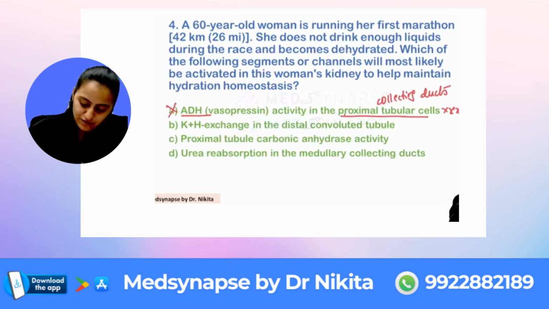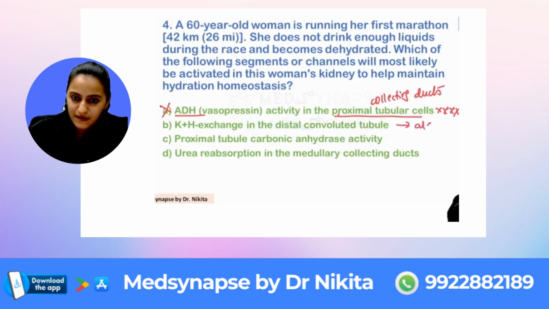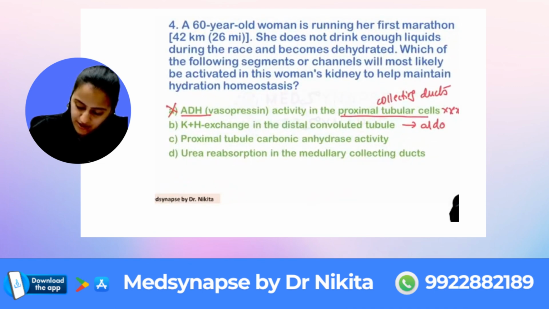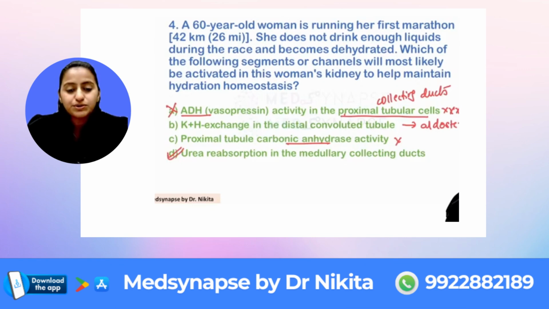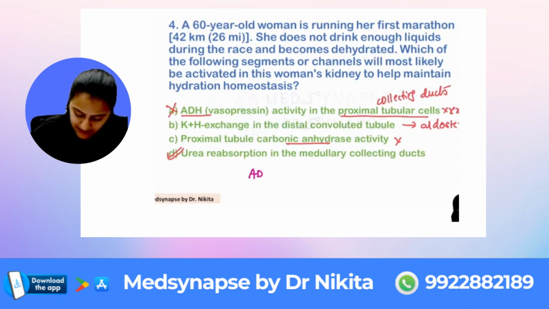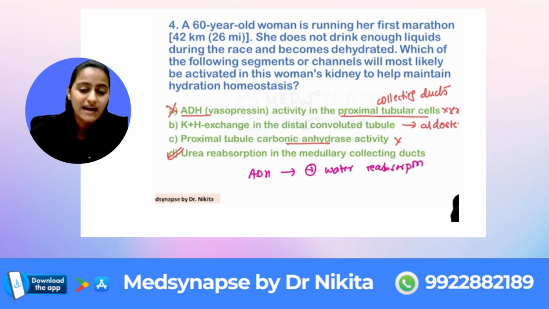The potassium hydrogen exchange in the DCT is dependent on aldosterone, not ADH. Carbonic anhydrase has nothing to do with ADH. So remember, the answer will be D. It is urea reabsorption in the medullary collecting ducts that will be activated. So the learning point here is that ADH stimulates water reabsorption. That is how it causes the antidiuresis. Plus it also stimulates the urea reabsorption.